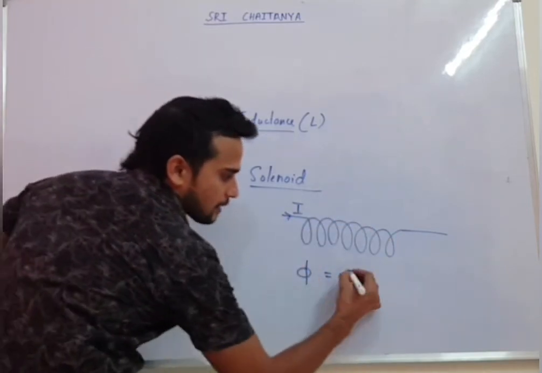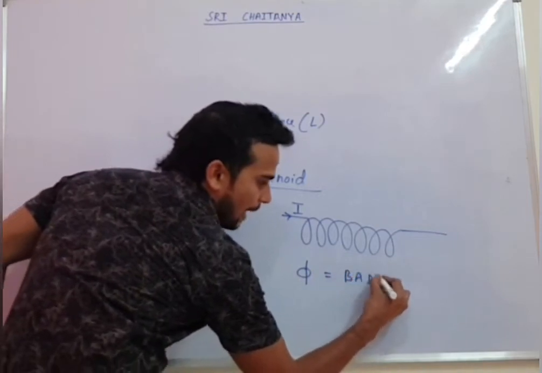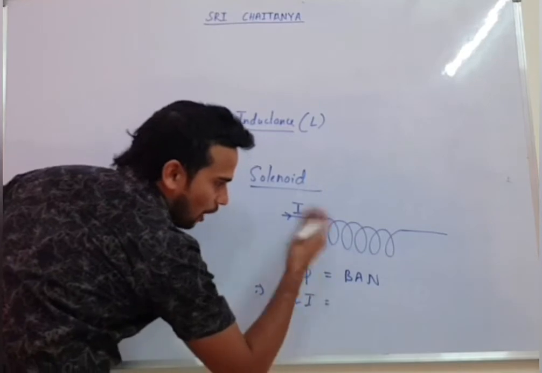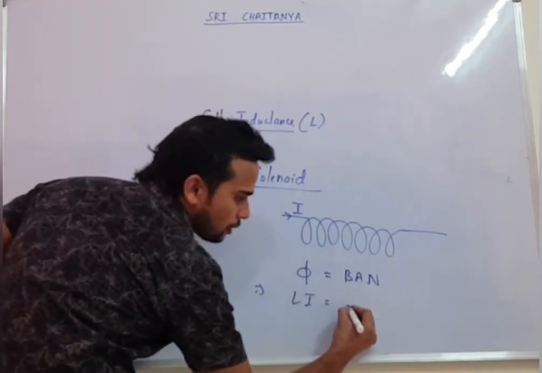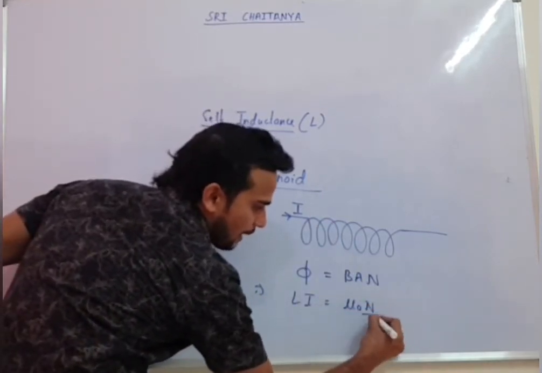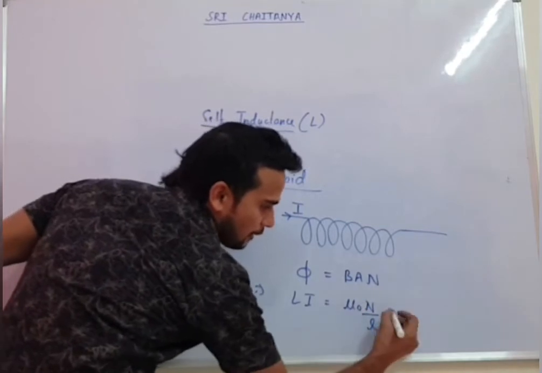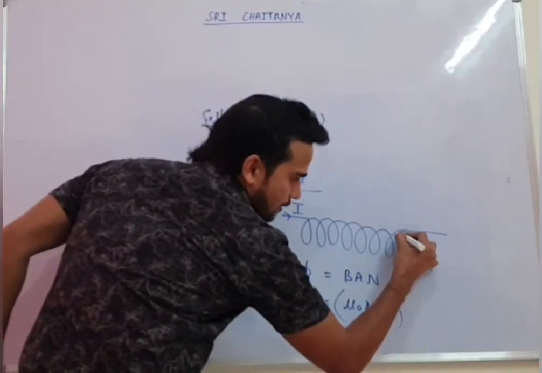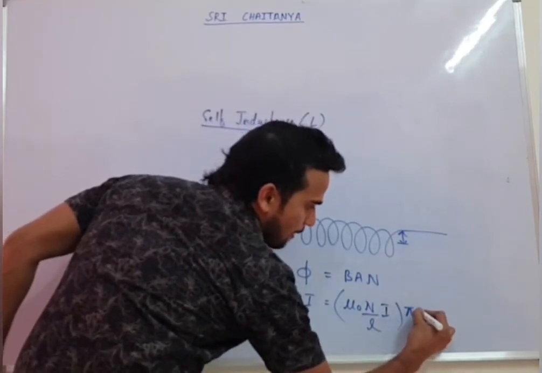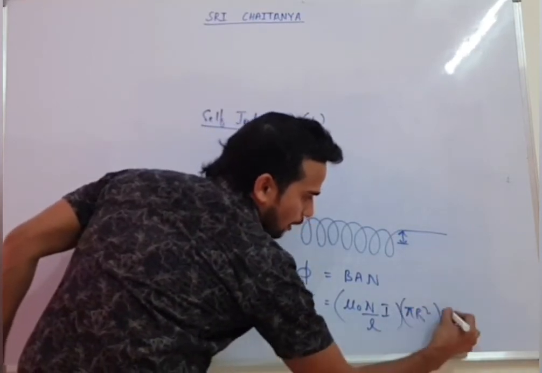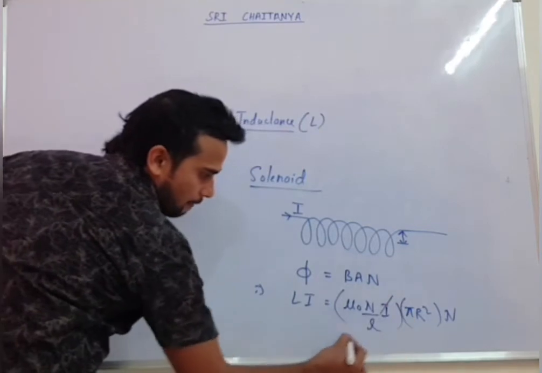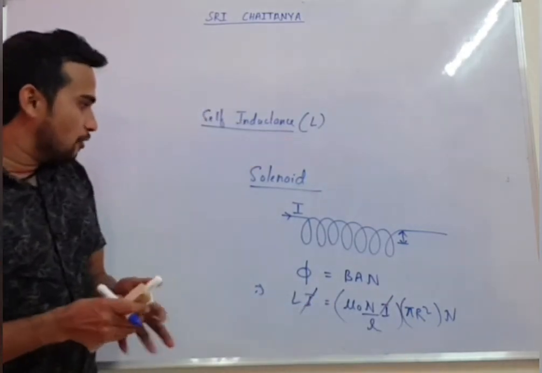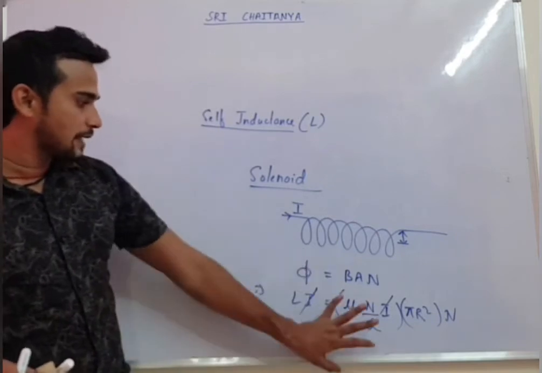So I can write that flux as BA, and this flux can also be written as L into I. B you know how to find due to a solenoid: mu naught n by L, number of turns per unit length, into I, into area. If cross-sectional radius is given, you can write area as pi r square into n. Again I will get cancelled and you will get the value of L. Again see this value from your main notes, how it is calculated.